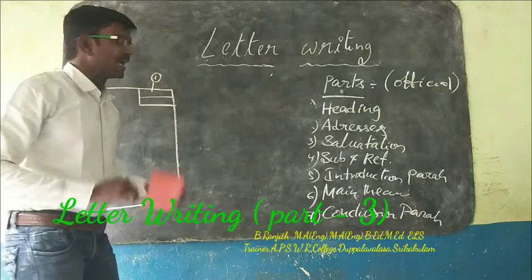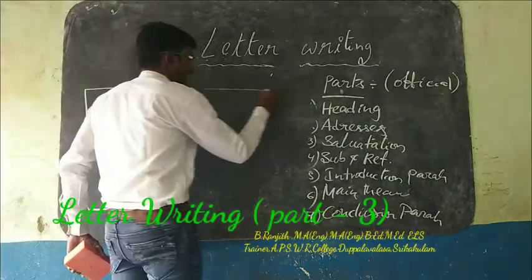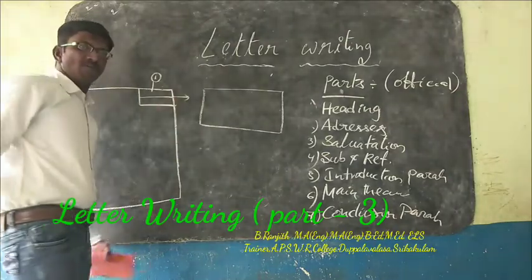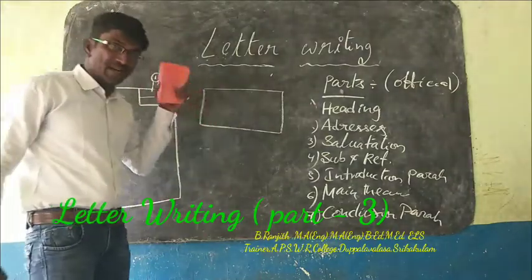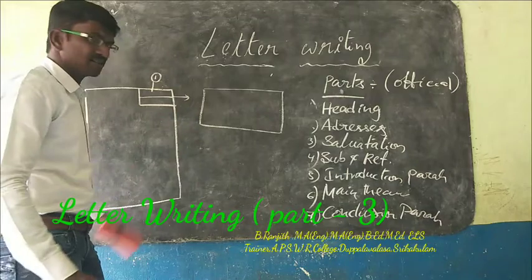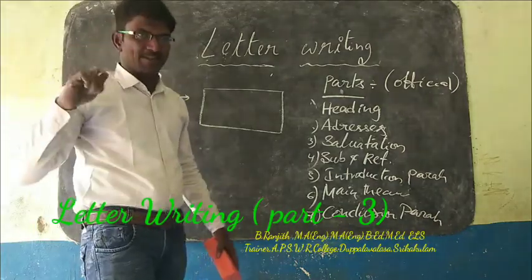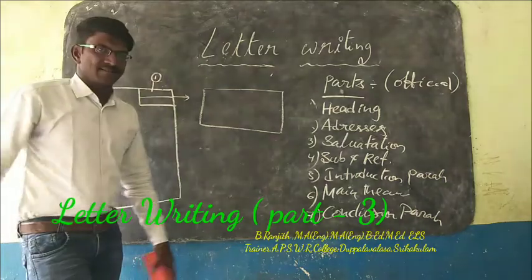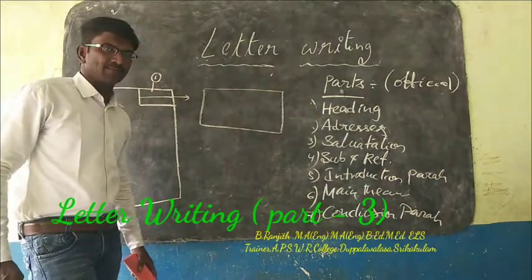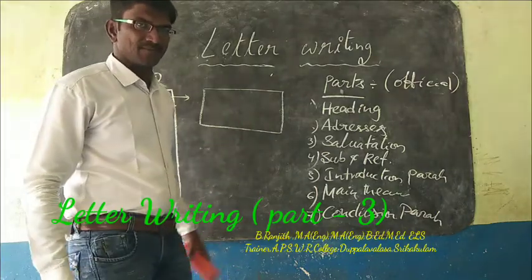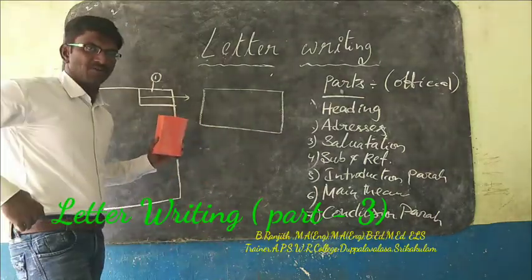But once upon a time, in the place of heading, we used to write the remaining address, except the name of the sender, the writer of that letter. That is the rule once upon a time.